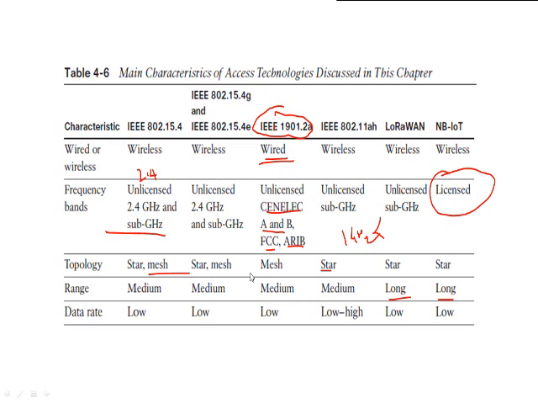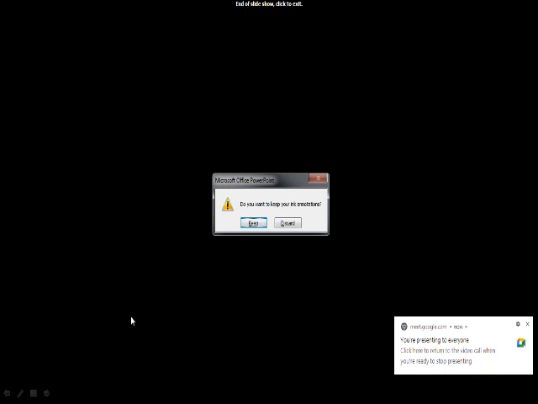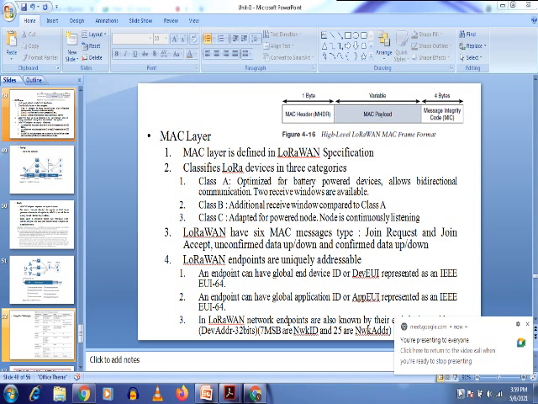Low range is not for anyone and short range is not for anyone, see. And the data rate is always low because you must transmit the data over a long distance. So its data rate should be low. If the data rate is low, your power consumption will also be low. So in this way we have completed your unit 2.